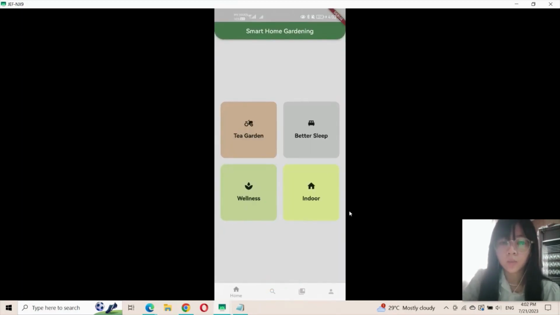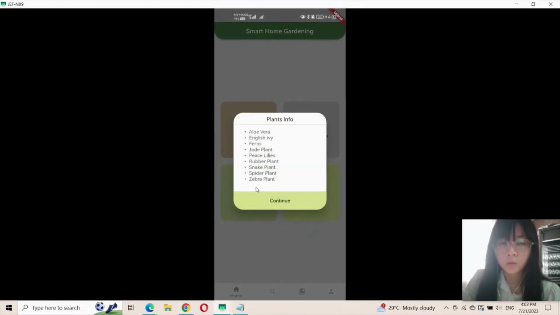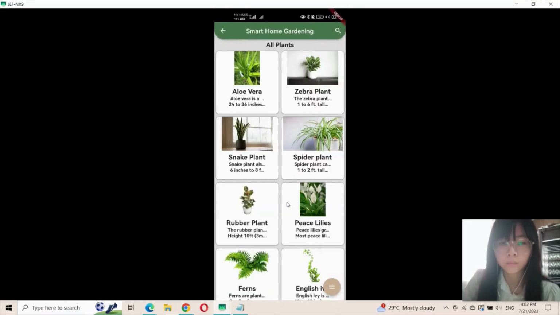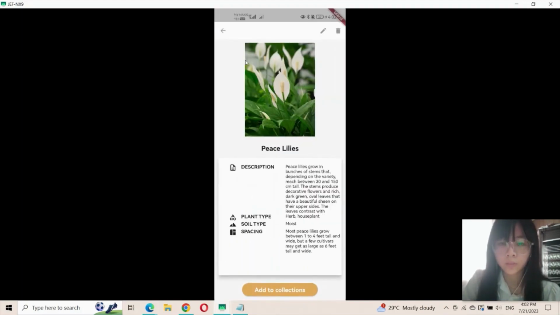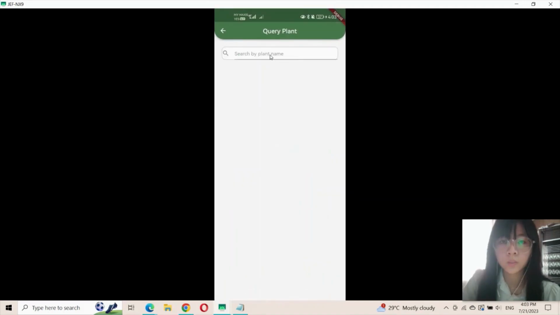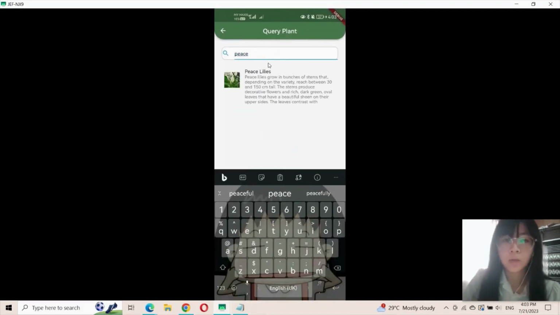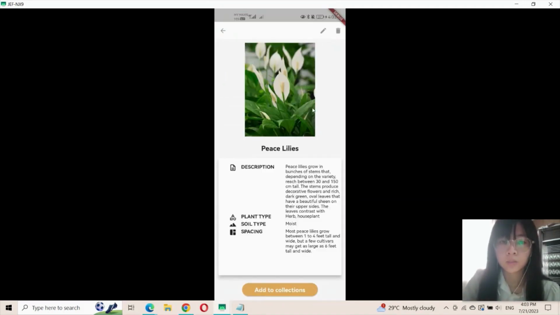And this is the main page of the application, and it provides 4 themes, for example, the tea garden, better sleep, wellness, and also the indoor. For example, the user wants to see the indoor. So now it will display a dialog to tell the user which plants are categorized in the indoor theme, and then continue. Now you will see that all the plants categorized in the indoor theme will display here. So the user can simply click on a plant to view the detail of the plant, or use the search panel, for example, search by the plant name, peace lily, and then click on it, and now the user can see the detail of the plant.